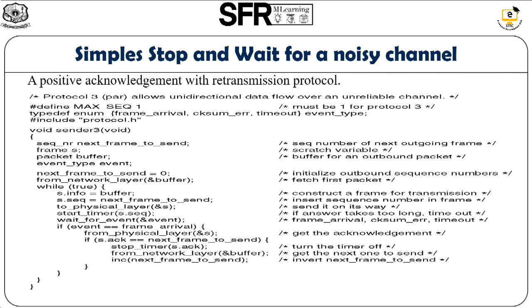That packet will be converted into a frame by the sender. The frame will then be converted into bits by the sender, and the bits will be transmitted to the receiver. Here for each transmission, the sender puts the sequence number in order to classify whether it is a new frame or a frame already sent to the receiver.